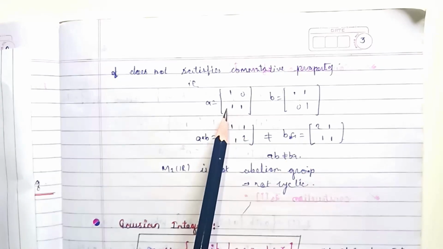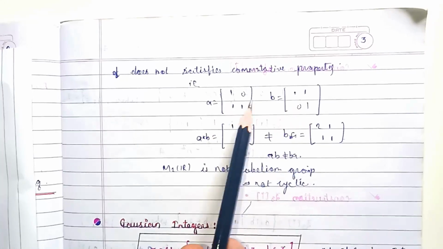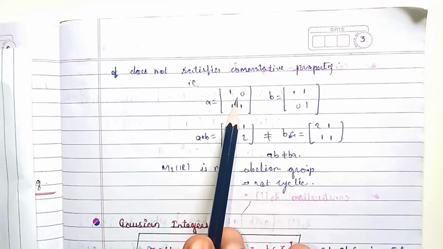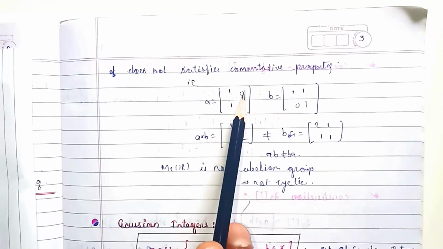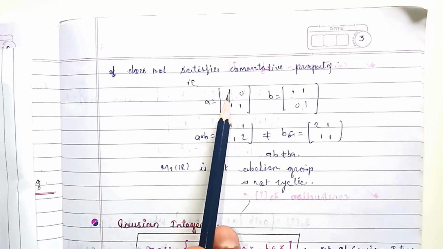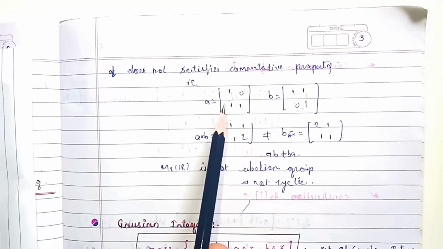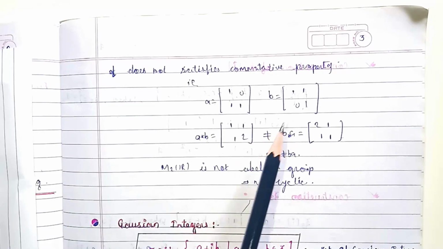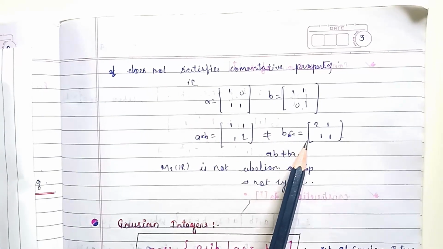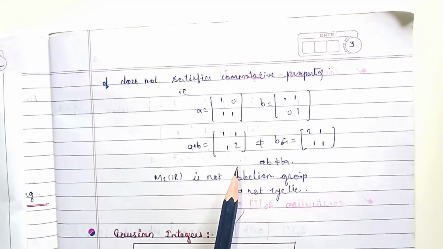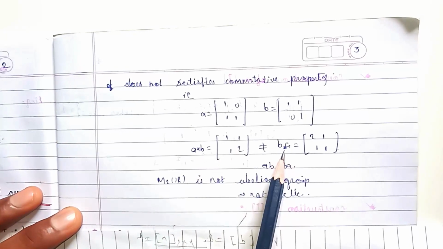So that way I consider here A and B. Now show that A star B, you may go through multiplication or any other operation. A star B, we get here 1 1. Multiplying the matrices, this into this plus this into this, it gets 1. Similarly this into this, we get this one, and this into this, we get this one. Now again multiply B into A, so B multiplied by A, we get it here. As we can observe, A star B is not equal to B star A.